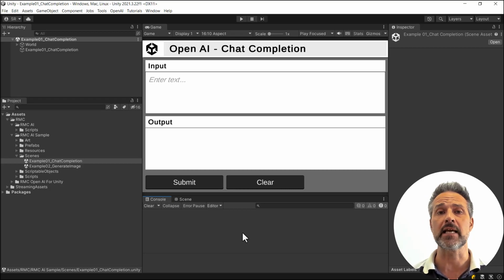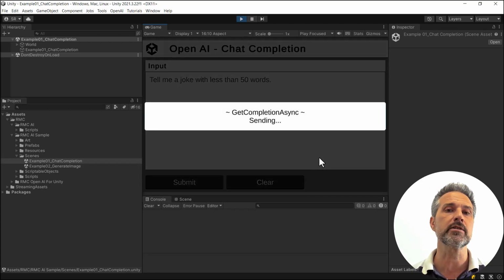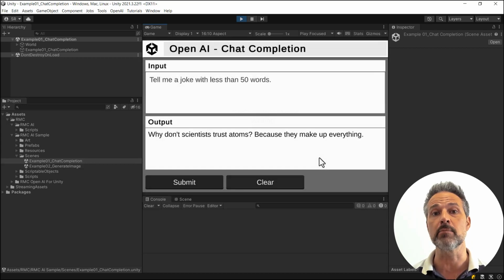Then I'm going to create a complete game to demonstrate how using OpenAI at runtime can create new types of gaming experiences. So these demos here are pretty simple to get started, but this one just calls the endpoint for chat completion. So for example, I can freely type here into the Unity at runtime that I want a joke of a certain length. I could type anything I want there and then submit. And in a series of seconds, the endpoint returns a completion. These are very similar to the examples that you've seen all throughout social media of being able to generate jokes and stories and etc. So that's one of the endpoints that I'm working on.